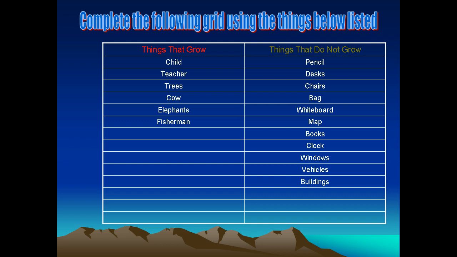Okay. What about trees? Trees, obviously they grow. We learned how when we plant a seed, it becomes a tiny plantlet and it grows bigger and bigger, right? So trees come to this side. What about cow? Definitely this side. And mountain doesn't grow, therefore it should go here. And elephants, they grow. Okay, and fisherman, human, therefore that also comes here.